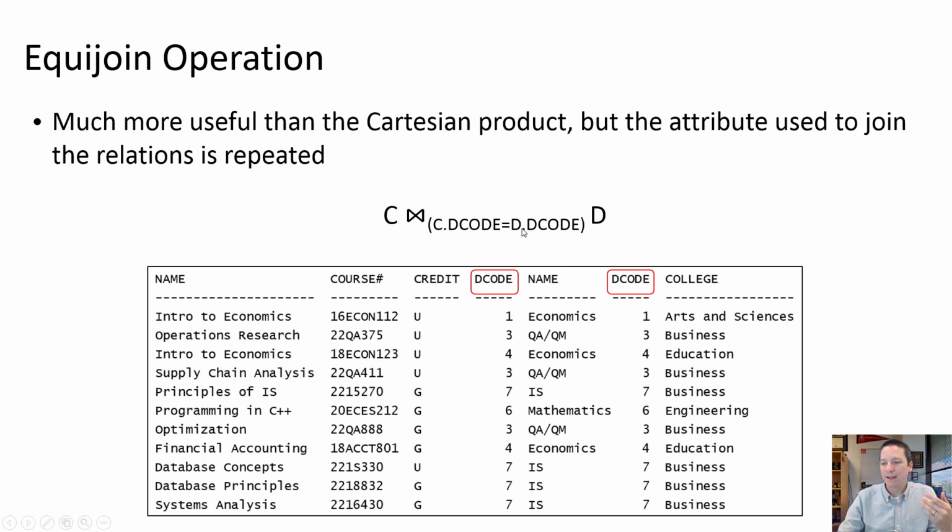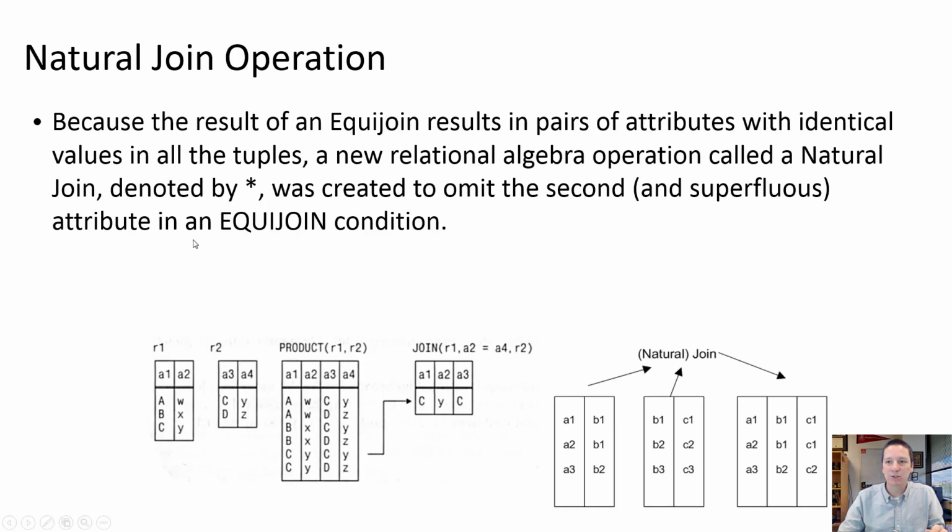Okay? So the downside to this is that we do have some repetition of data. Since we're only looking for tuples where C.Dcode is equal to D.Dcode, all of the values of these Dcode attributes are going to be the same, which isn't super useful. So there's a couple of different ways we can get around this, one of which is the natural join.